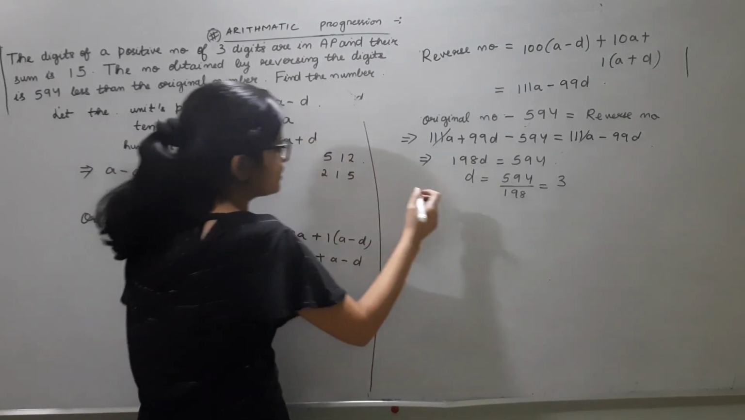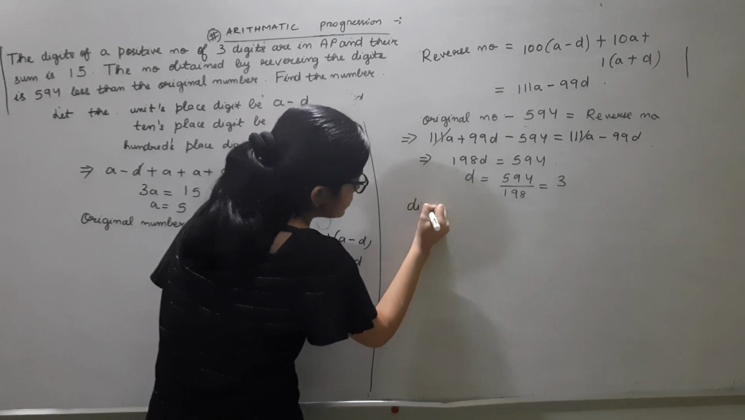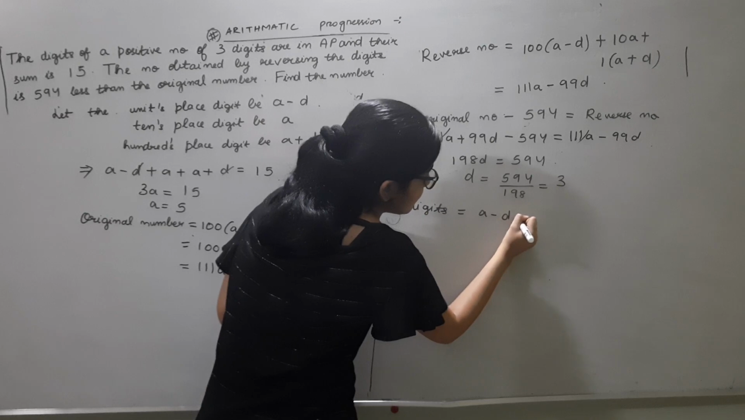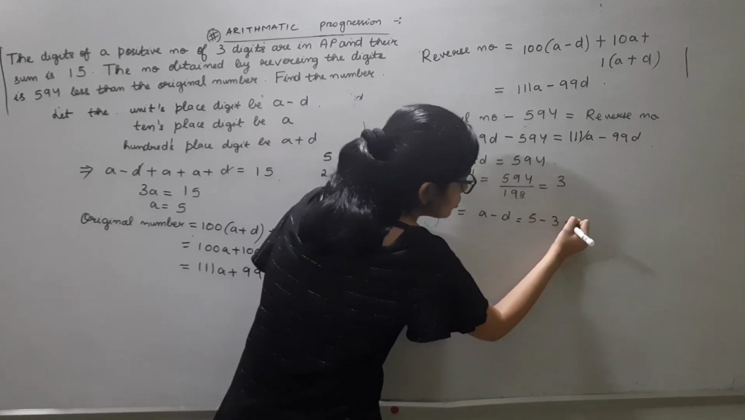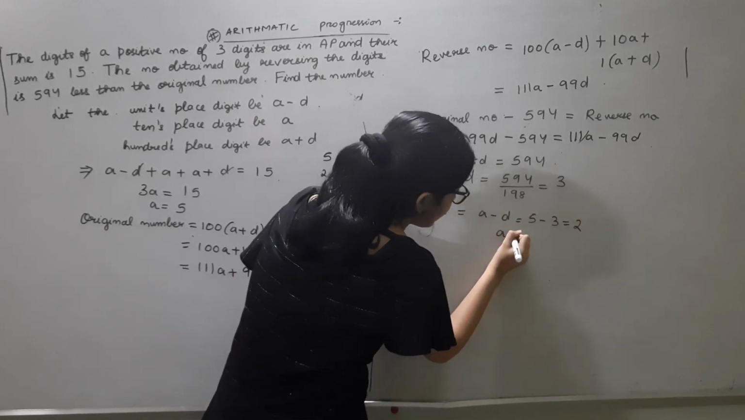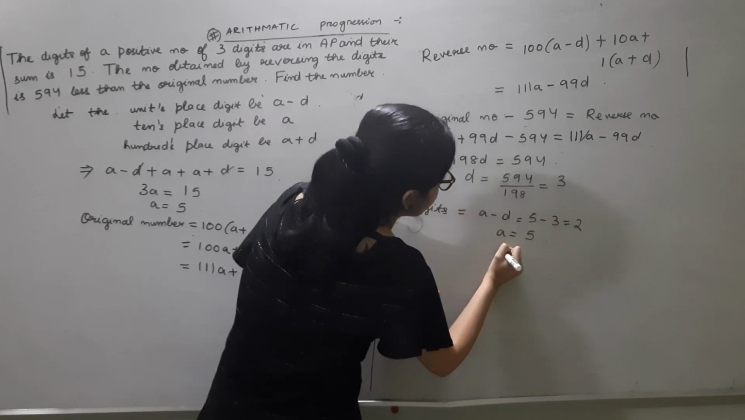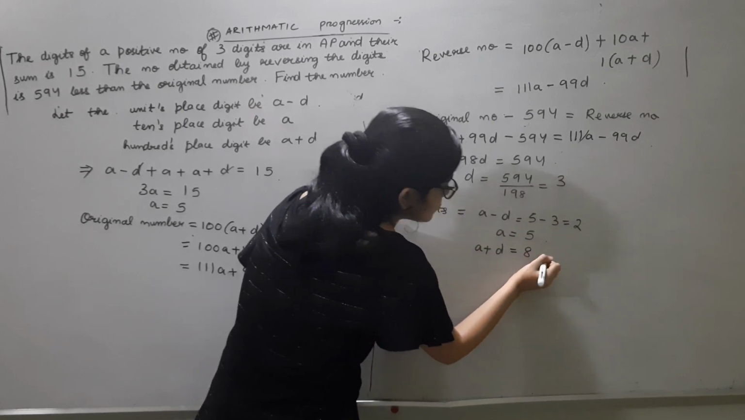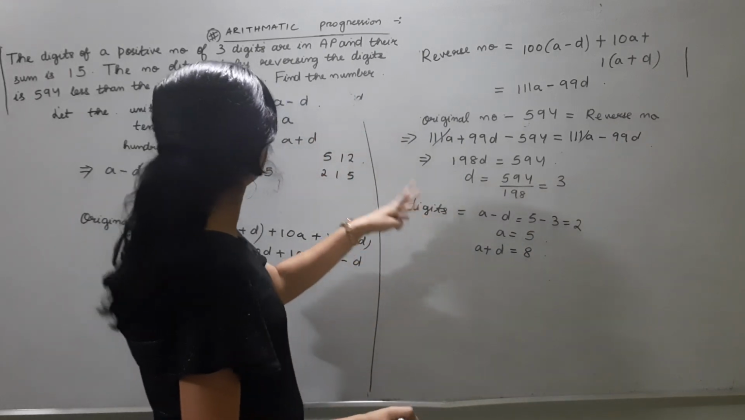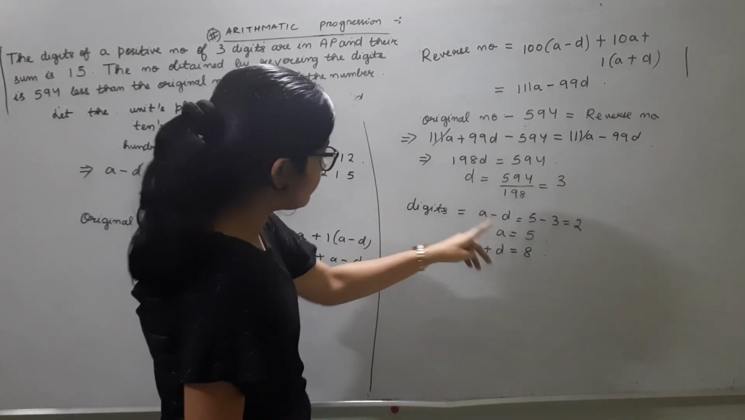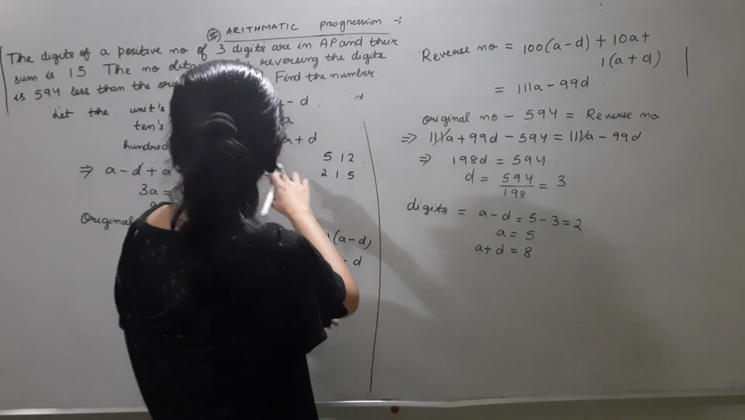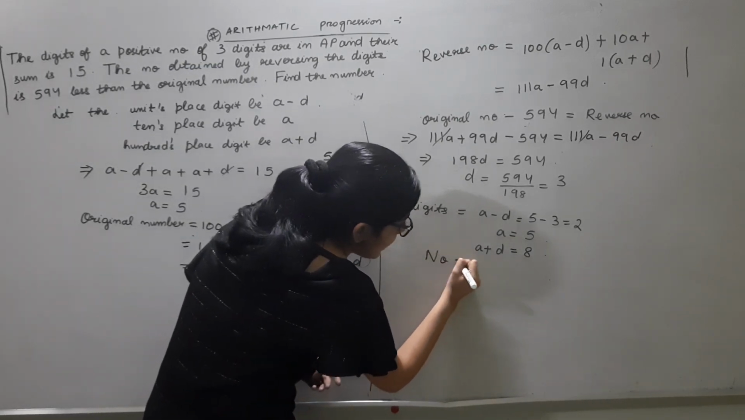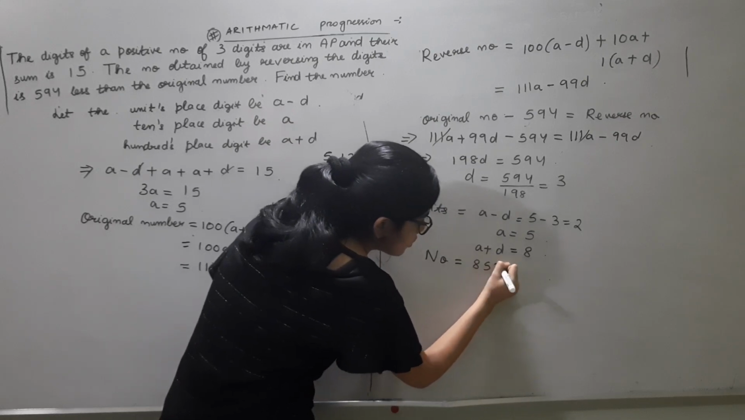Find the digits. a minus d means 5 minus 3, that's equal to 2. a equal to 5. a plus d, 5 plus 3, 8. So what shall be the number? 852. Because we have taken the 100 place as 8, 5, 2. So the number is 852.